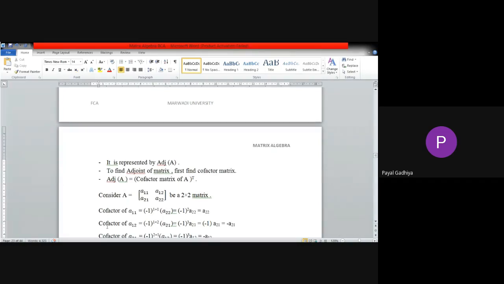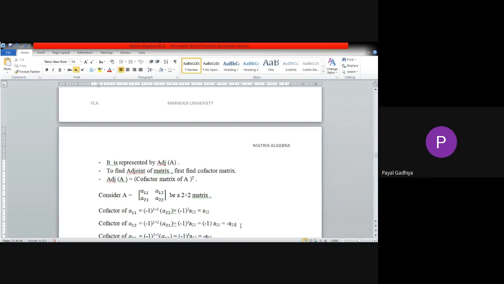For cofactor of A1, 2, we are having here 1 and 2. Therefore, we will do minus 1 raised to 1 plus 2. We will hide row and column of that A1, 2. So we will hide second column, first row. So remaining part will be A2, 1 here. So we will write A2, 1 over here. Then minus 1 raised to 3 will be minus 1. So minus 1 into A2, 1. So it will be minus A2, 1.